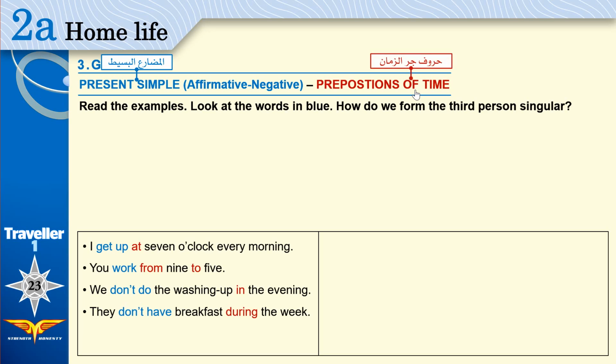Prepositions of time, we use them to tell about the time it's happening. I get up when? This is the time. At 7 o'clock. I work when? From 9 to 5. Prepositions of time. Read these examples. Look at the words in blue.